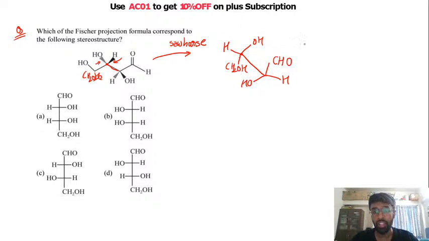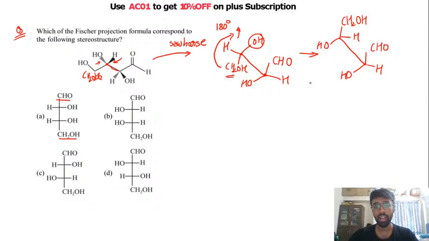The first thing that you need to do in all of these structures is, the first step is, we put 2 of the bonds pointing in the vertical top direction. So in this carbon we have a CHO group which is pointing in the upward direction. Now I looked at the options and I can see that CHO and CH2OH are present on the vertical lines. So now I will rotate the compound by 180 degrees so that this CH2OH will come on the top side,